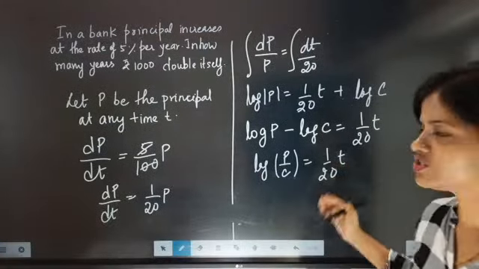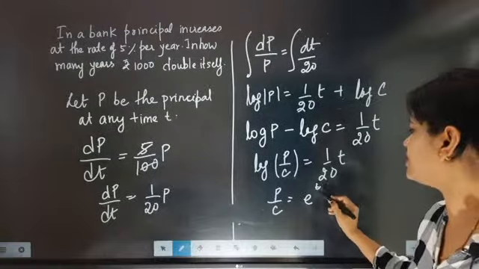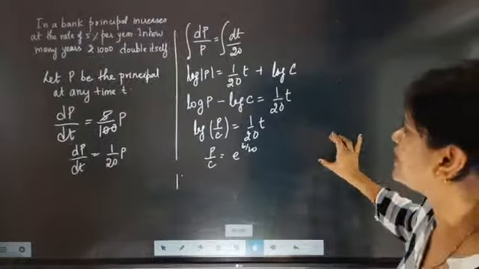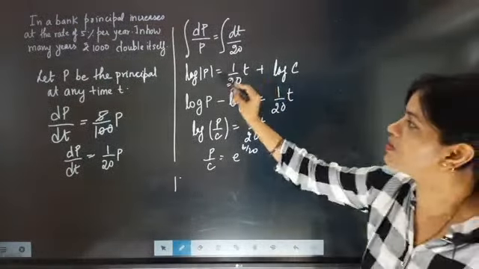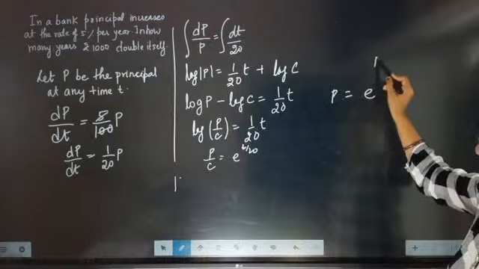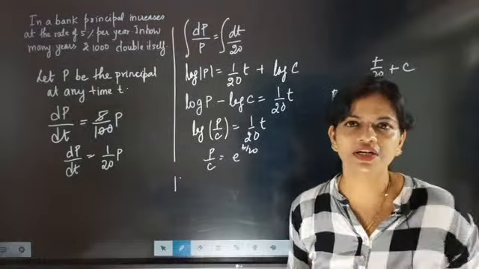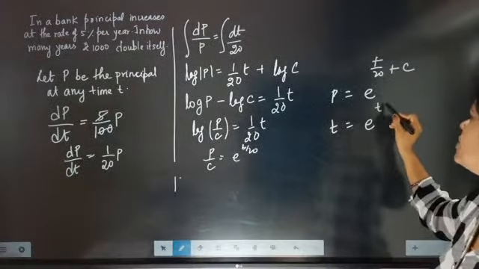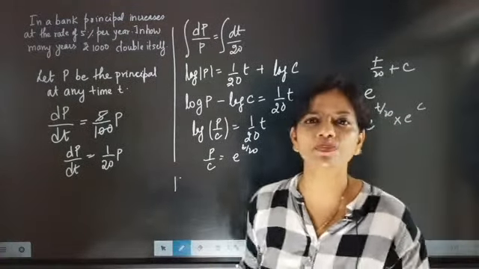Now this log will shift, it will become p by c is equal to e to the power t by 20. Now I am just explaining, if I put log only on this one, then it will come p equal to e to the power t by 20 plus constant. Here plus constant will come. Now this part will come as e to the power t by 20 into e to the power c. Now exponential to the power constant.